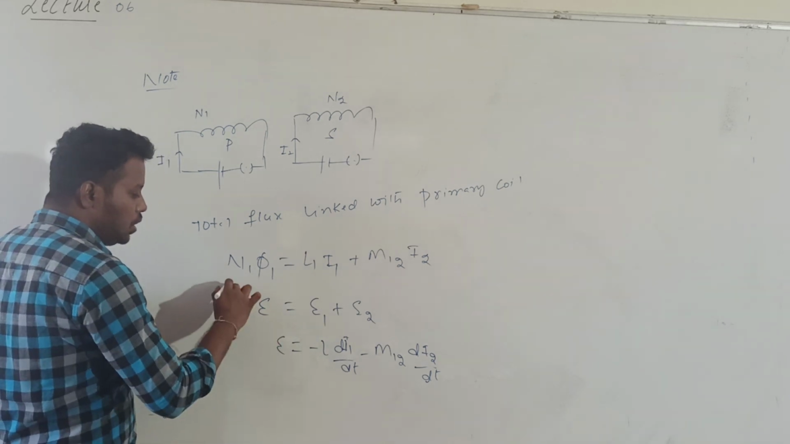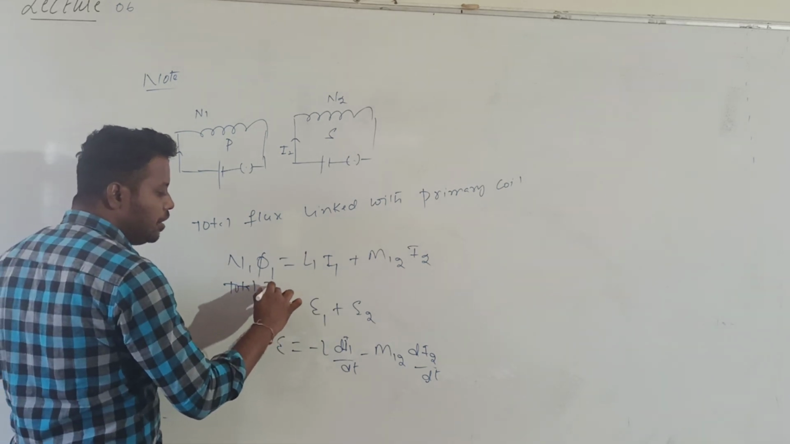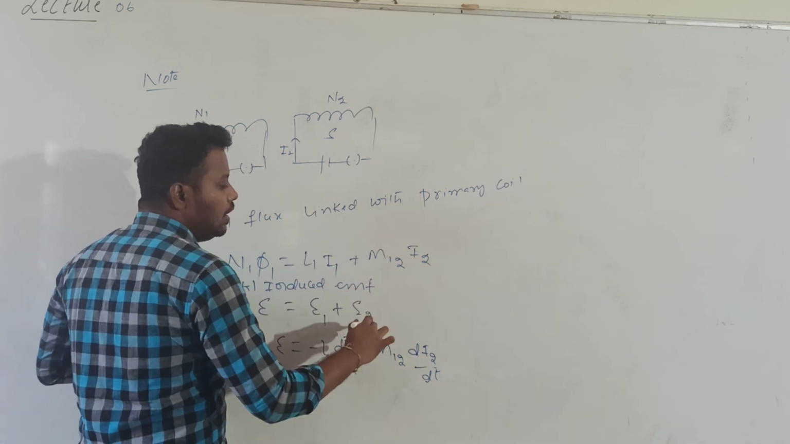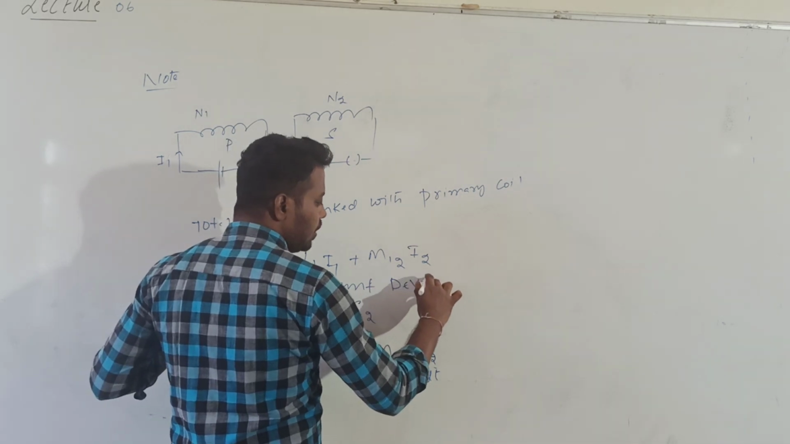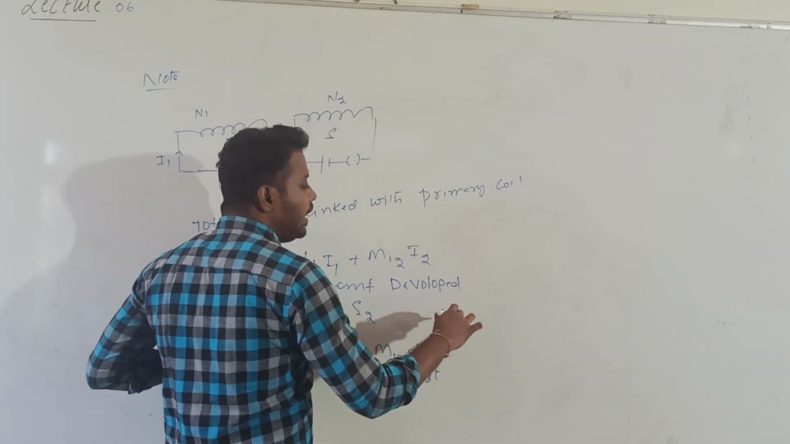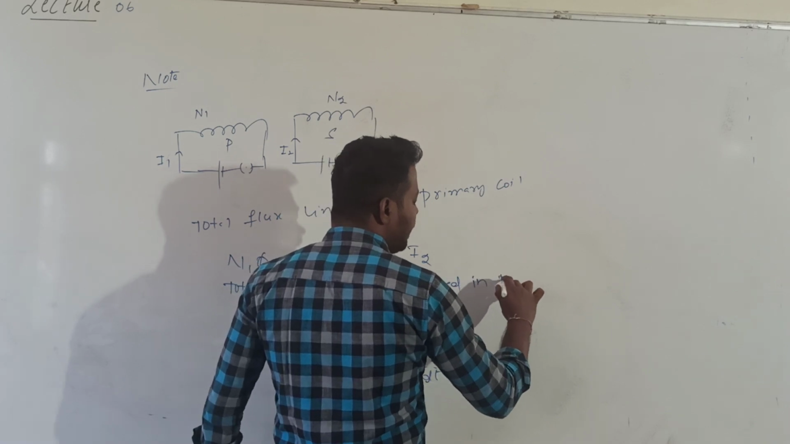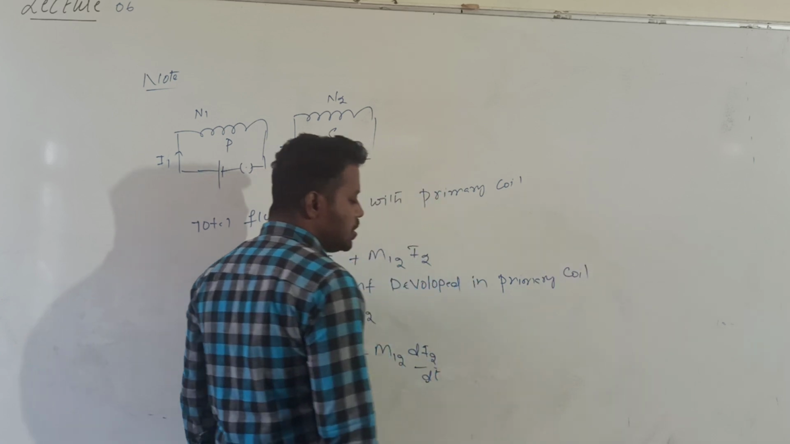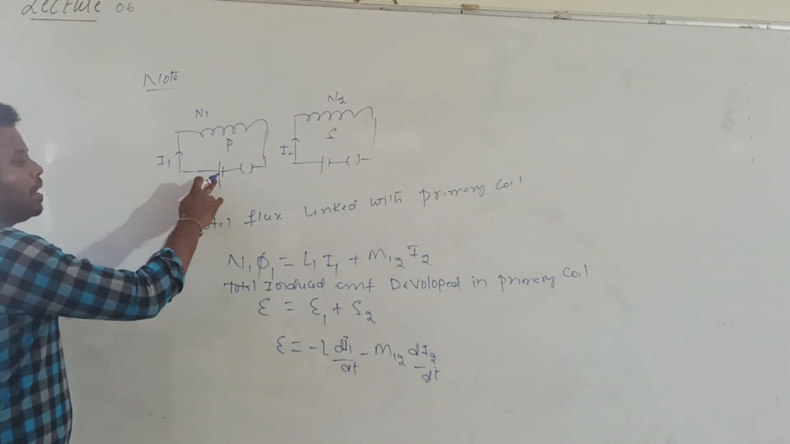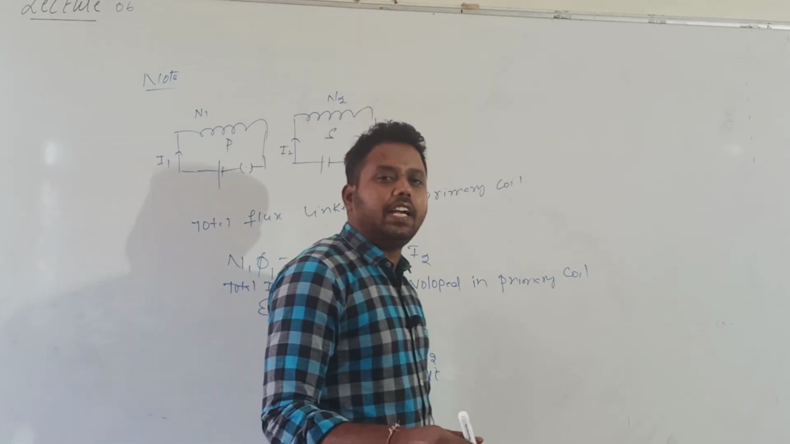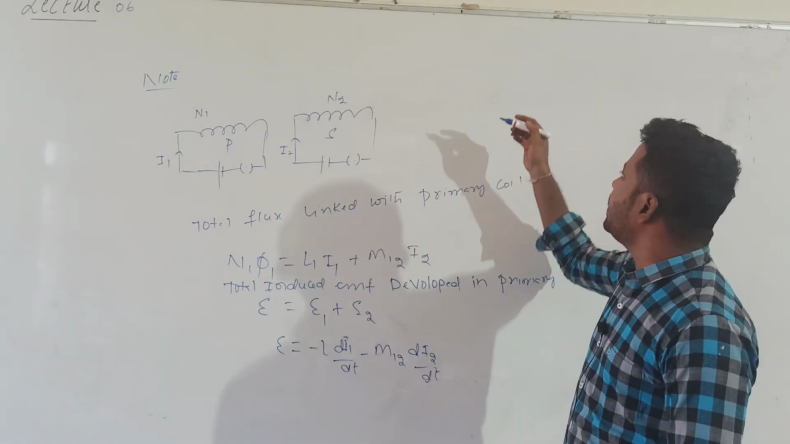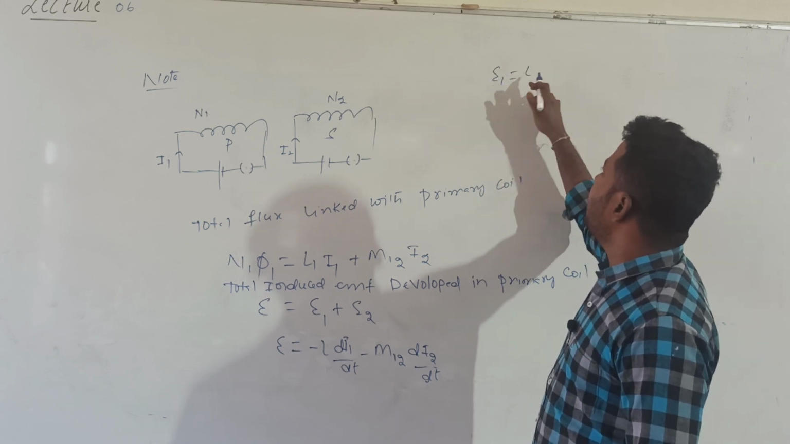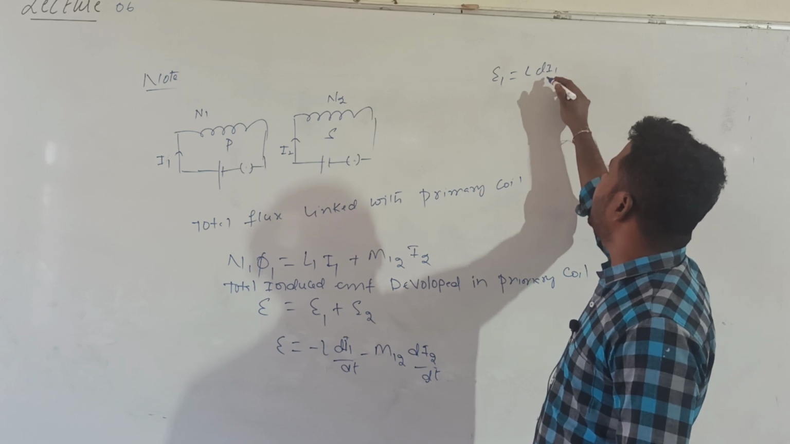This is the total induced EMF developed in a coil. Developed in which coil? In the primary coil. In the primary coil, how much total induced EMF will develop? Because of the change of current in the same coil, induced EMF will develop. That induced EMF is given according to self-induction, that is E1 is equal to L into di1 by dt.